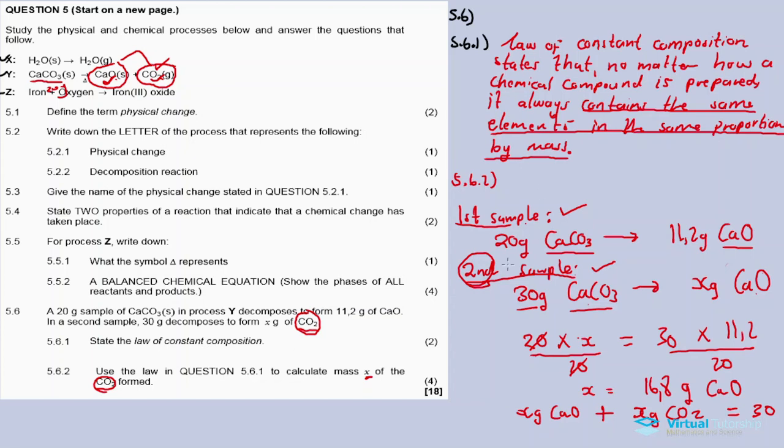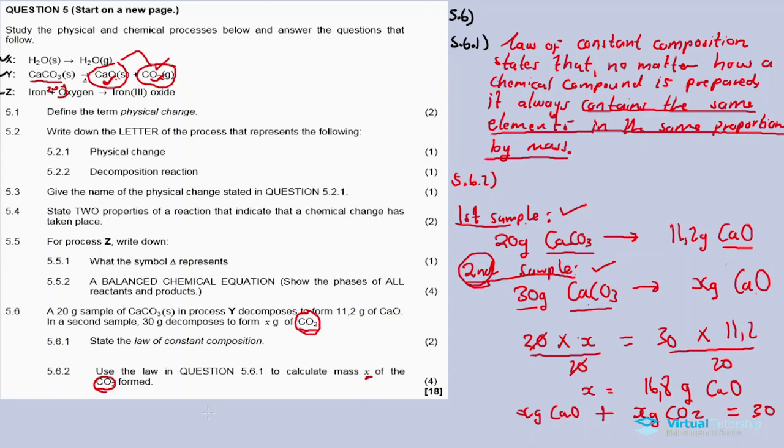If you have 20 on the left, on the right you must also have 20. If you have 30 on your left, on your right you must also have 30. So that's why x gram of calcium oxide plus x gram of carbon dioxide is equal to 30. It's the same as the left hand side.